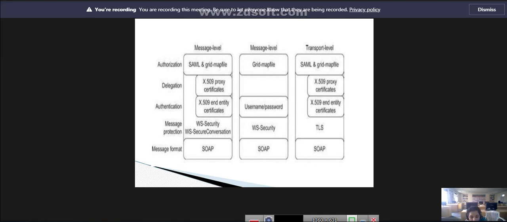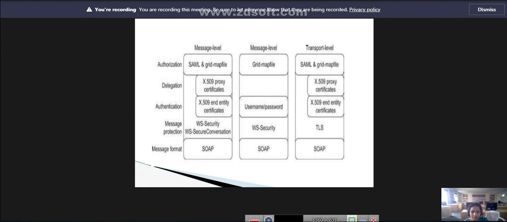So GSI may be composed into four different functions: message protection, authentication, delegation and authorization. Delegation is nothing but handing the authentication credentials over to another entity. Now we have some explanation about this diagram.